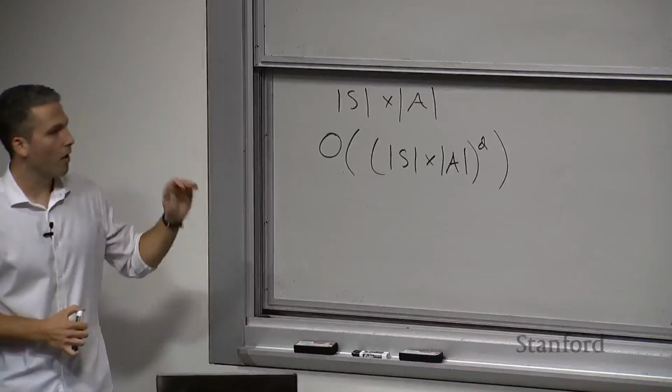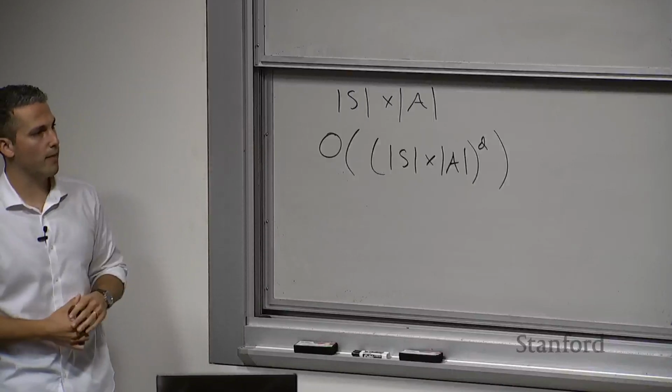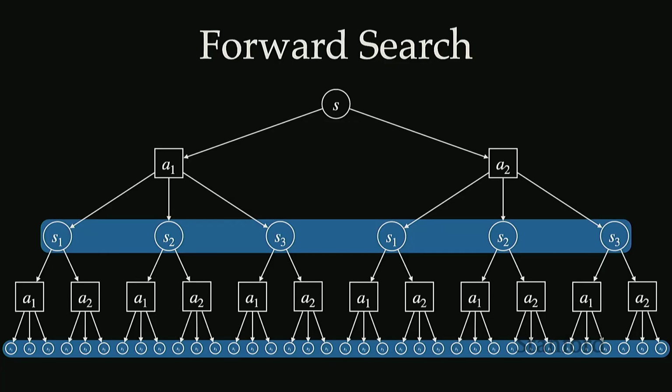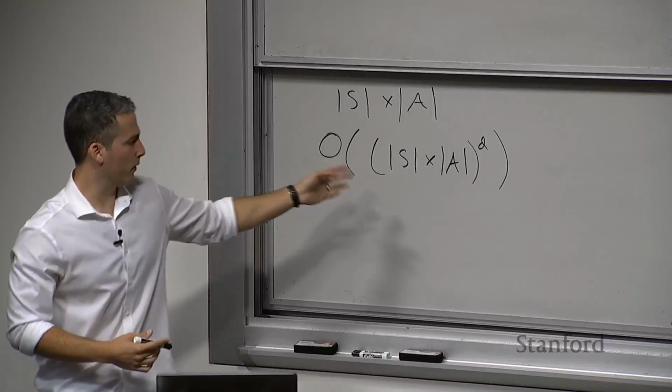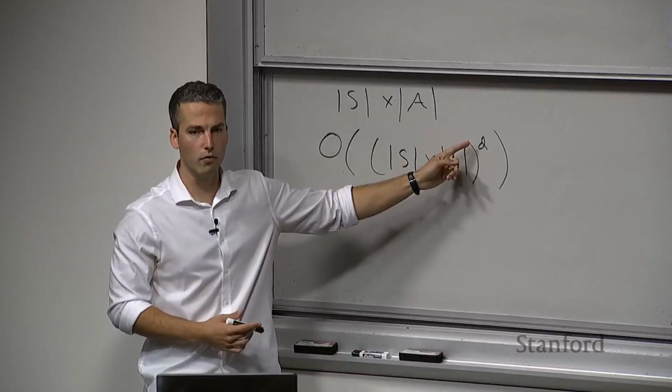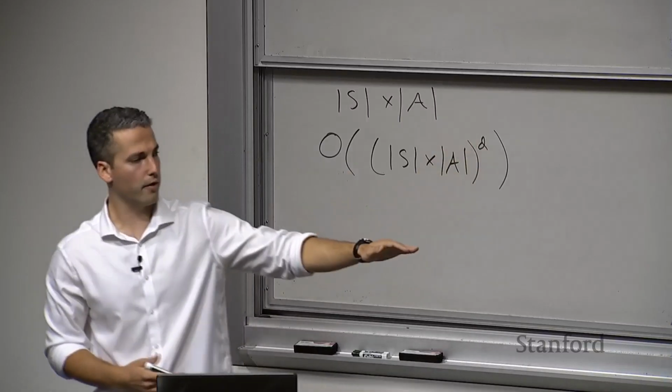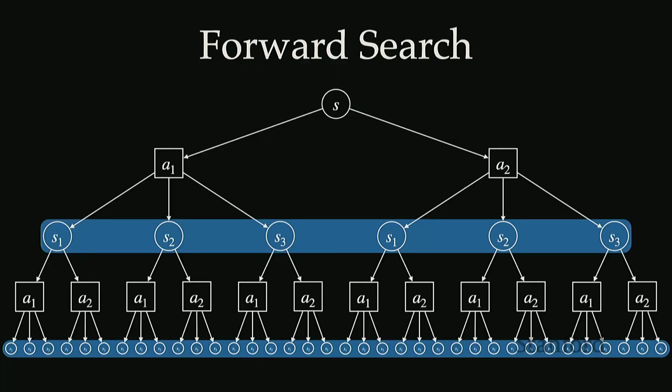A good way to look at this is in our example. We have 3 states and 2 actions, so 3 times 2 to a depth of 1 is 6, and you can see that at the first depth we have 6 nodes in that layer of the search tree. Going to a depth of 2, we would have 3 times 2, which is 6, raised to the power of 2, which is 36, and there are 36 nodes that we've now branched on in that second depth. This would continue, and even with only 3 states and 2 actions, it is going to blow up quite quickly, going to a depth of 10 or so.